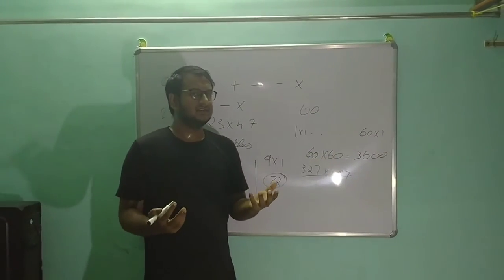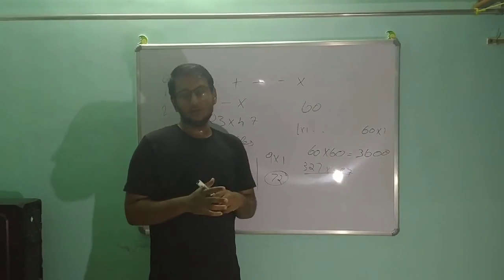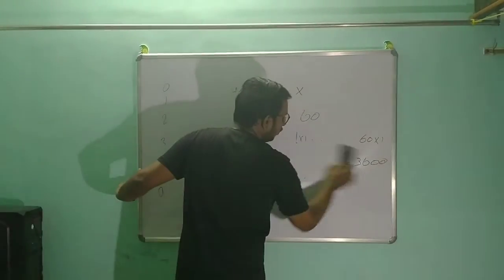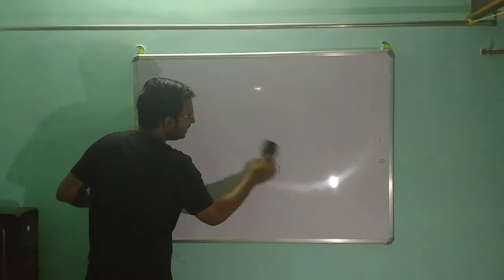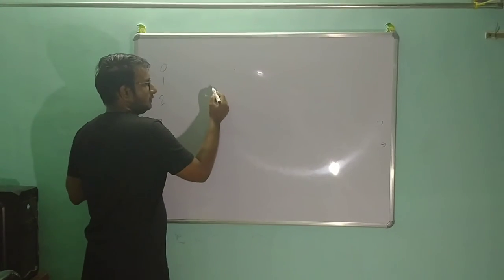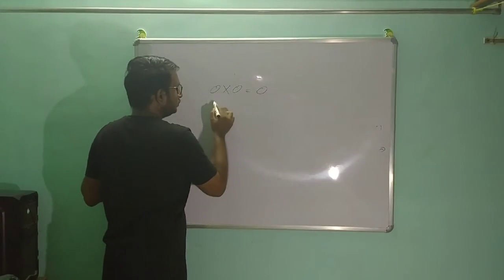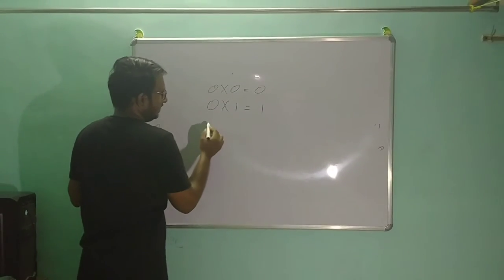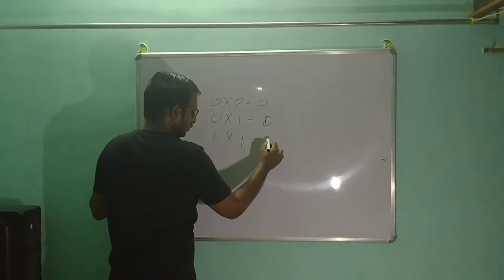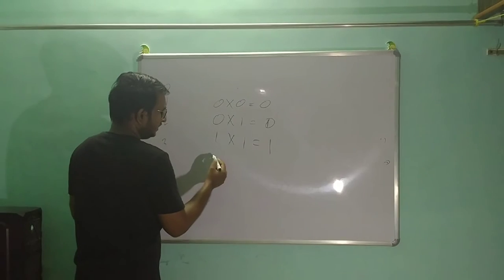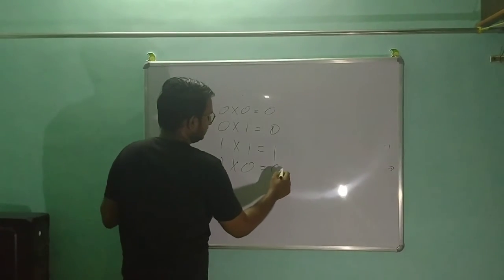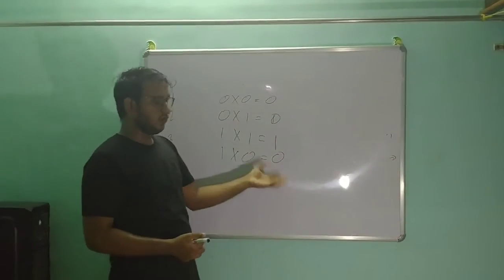Then you may ask a question: the binary number system involves only 2 digits, that is 0 and 1. So why are we not using that number system? It might be easier for us, because it involves just 4 results. That is, in case of multiplication, 0 into 0 is 0, 0 into 1 is 0, 1 into 0 is 0, then 1 into 1 is 1. So we have to remember only 4 results.